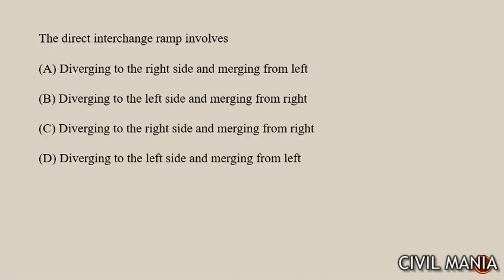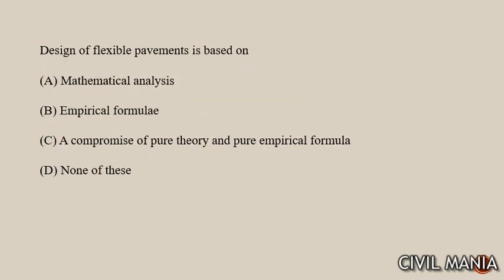After this, next question is the direct interchange ramp involves diverging to the left side and merging from right, or diverging to the right side and merging from left, or diverging to the right side and merging from right. Absolutely right, both are right side. After this, next question is design of flexible pavement is based on a compromise of pure theory and pure empirical formula.